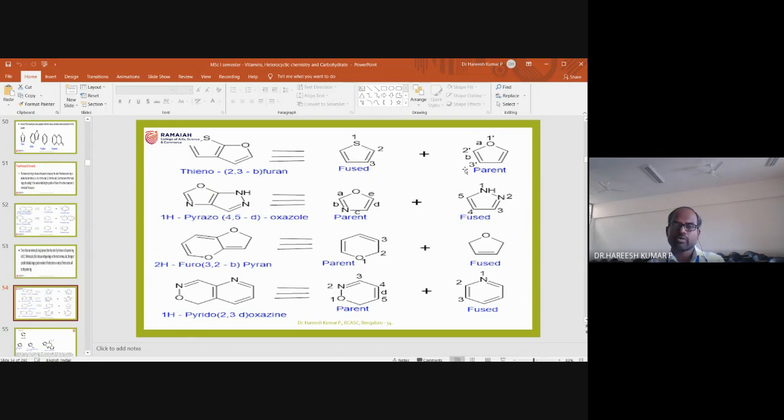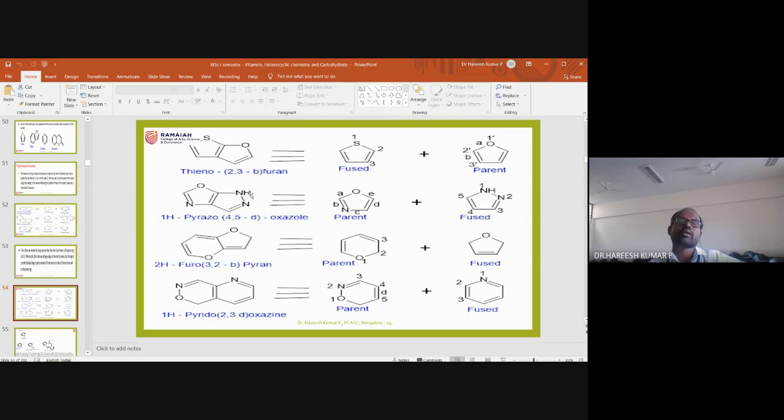So what can you write? For this fused one you have to write thieno. Thieno is the substituent of thiophene. Thieno[2,3-b], this position 2 comma 3. Otherwise you can also write 2 dash 3 dash. That's also fine. B position. So the name of this compound is thieno[2,3-b]furan. This way you can name it.